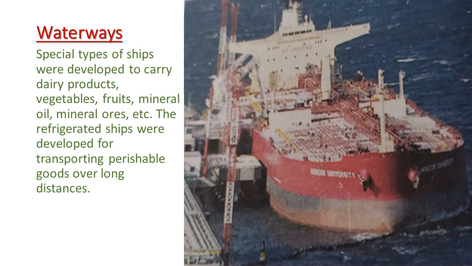The low cost of water transport helps in the transportation of food grains from one continent to another. It also helped in the development of trade in agriculture, raw materials, minerals and fuel resources. Waterways are cheaper as they require no road or railways, only a port is needed.